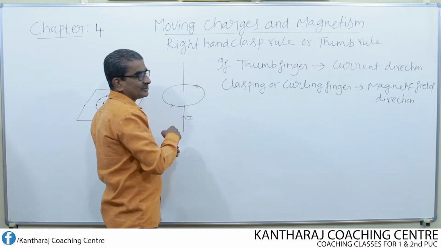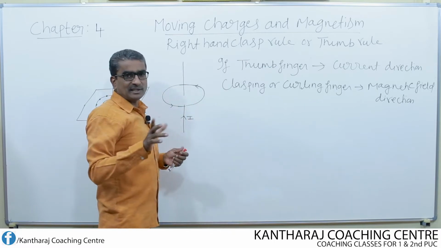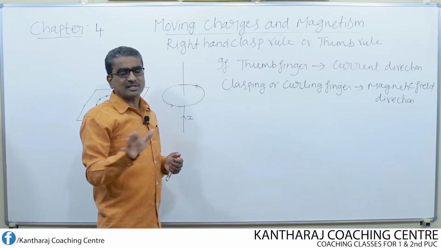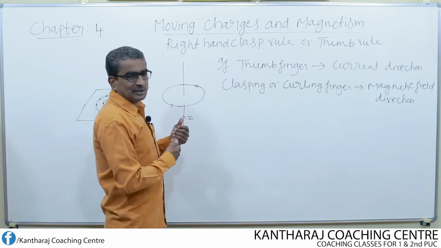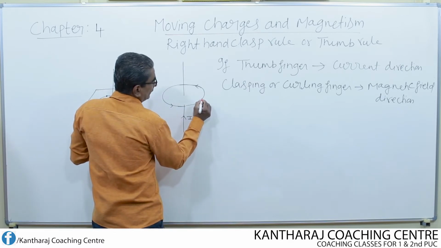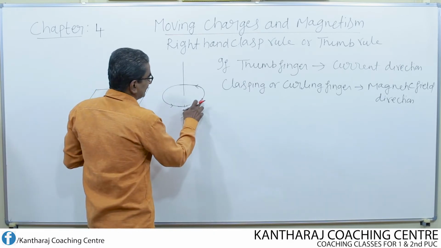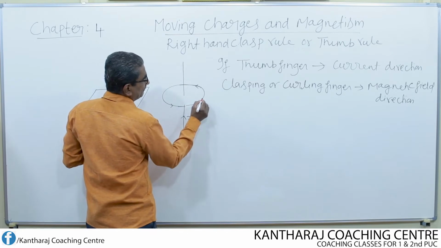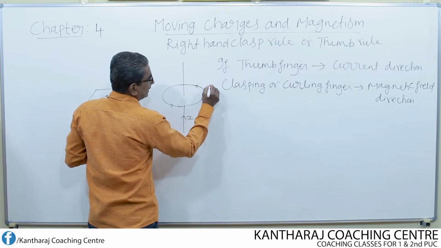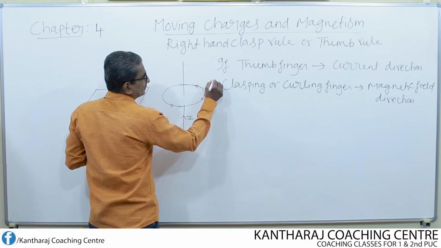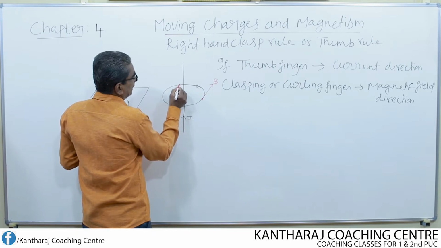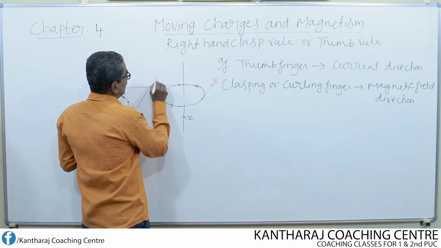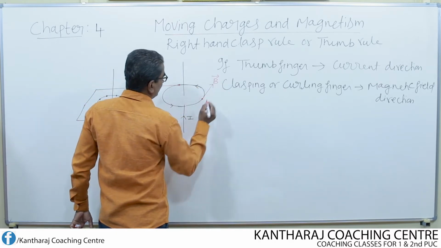At all the points around the straight conductor, the direction of the magnetic field is not constant. It keeps changing from point to point. So let us find out what those directions are. I choose a certain number of points. At this point, what is the direction of magnetic field? Simply, all that I am going to do is draw one tangent. The tangent drawn gives the direction of magnetic field. Similarly, at the back side of the conductor at this point, draw the tangent; the tangent gives the direction of magnetic field.